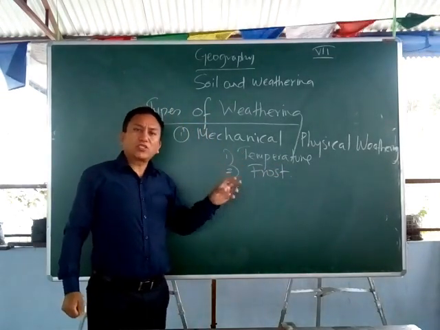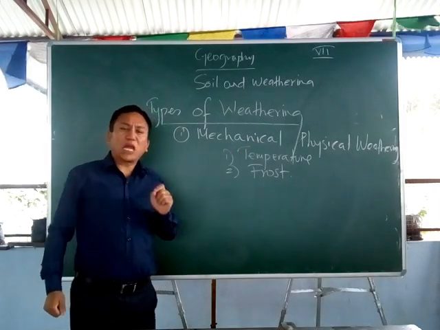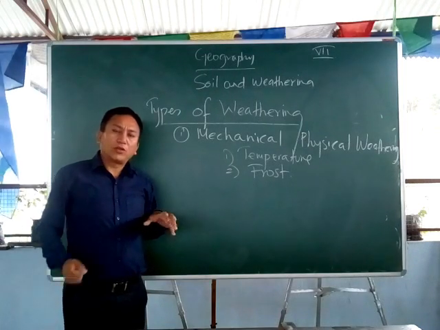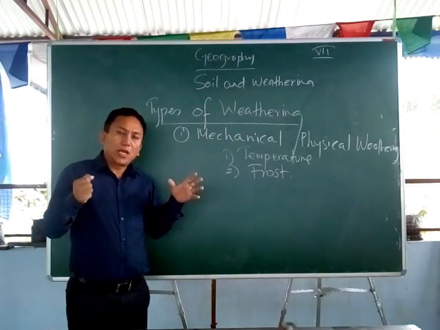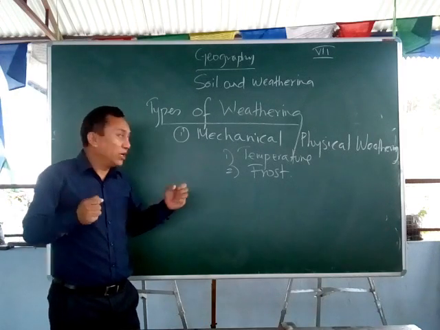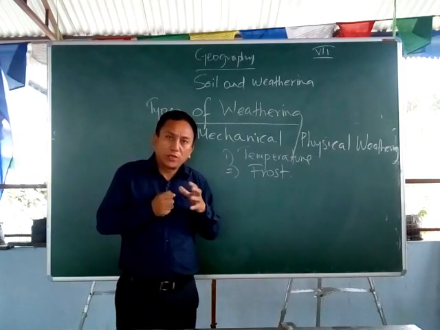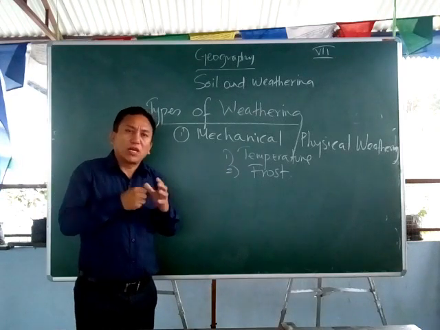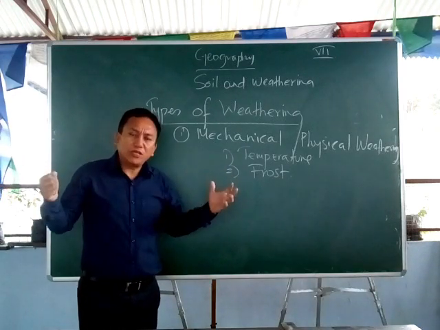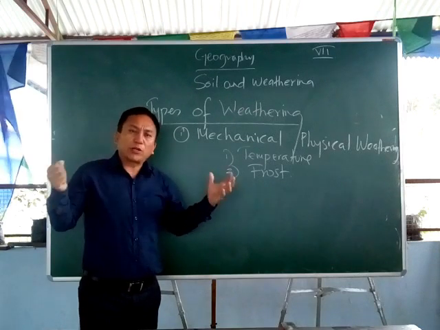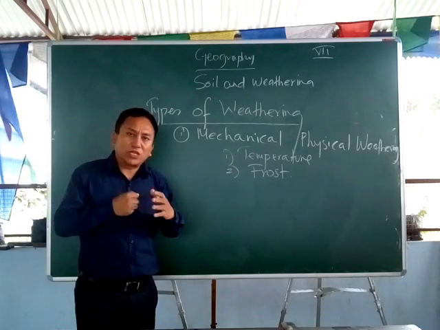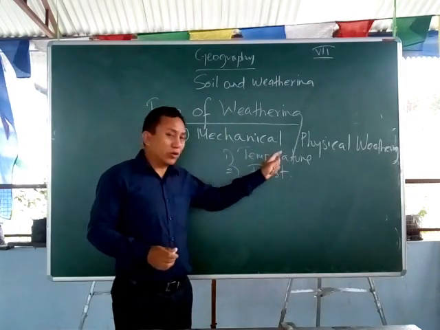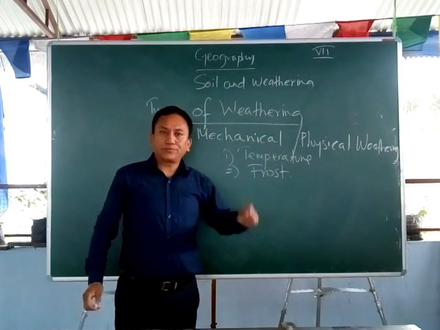How do the rocks break down because of temperature? This mostly happens in the desert regions. When the sun shines during the daytime, the rocks expand. And at night time, because of the cold temperature, the rocks contract. So again the next day the sun shines and the rocks expand. Again night comes, the rocks contract. So because of this continuous expansion and contraction during day and night, summer and winter, ultimately the rocks are broken down, whereby causing weathering.